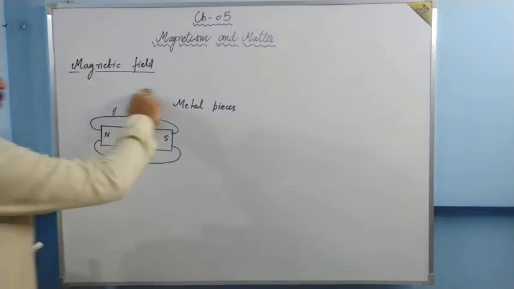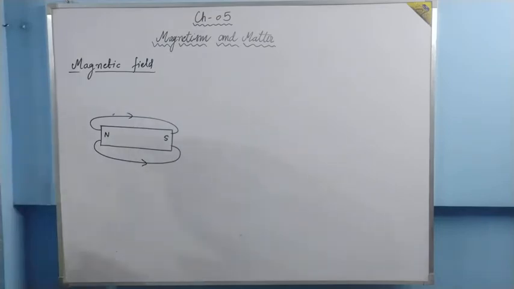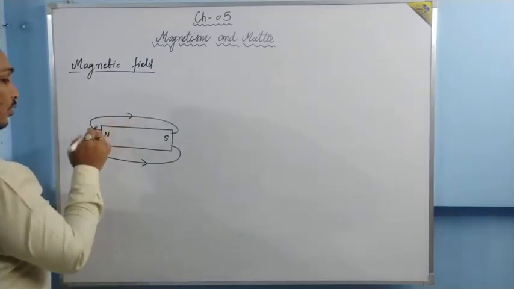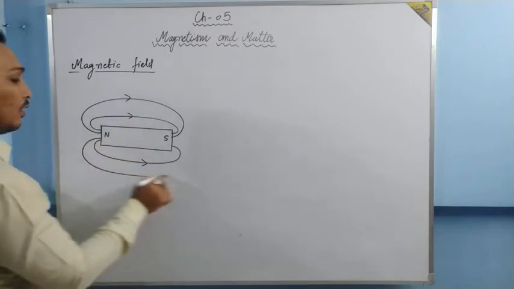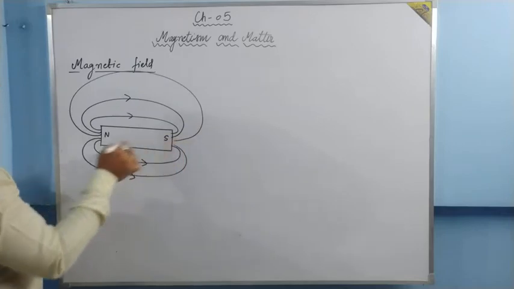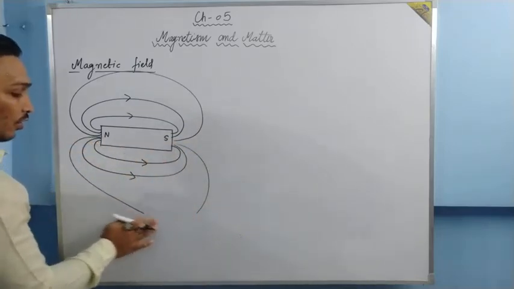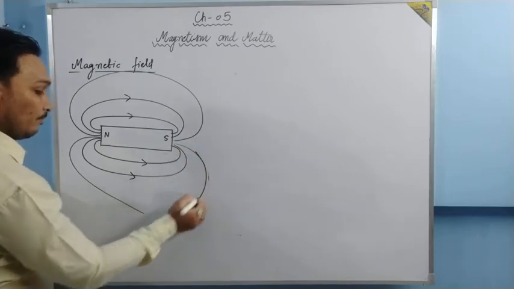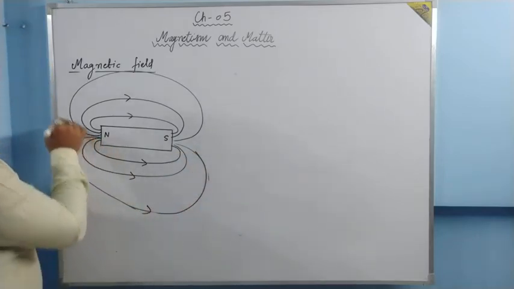Outside the magnet, the pattern of the magnetic field is like this, but inside the magnet it is something else. Let me draw the outside first. The magnetic field pattern outside the magnet goes from the north towards the south. Is it clear?